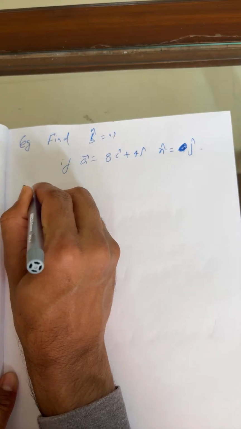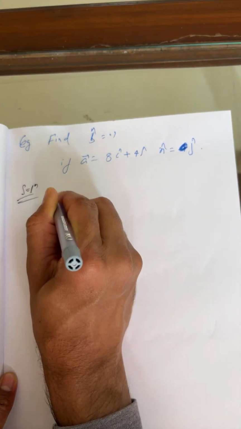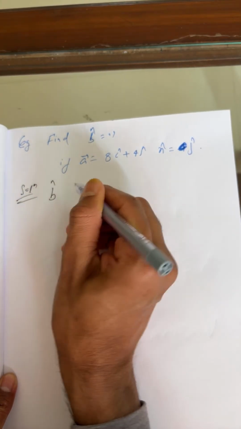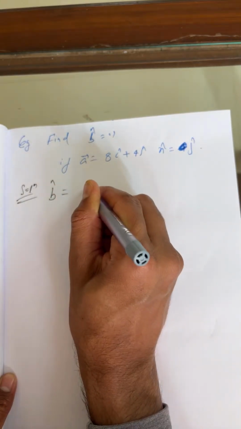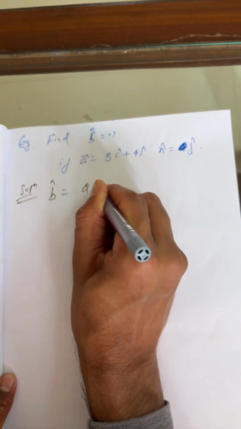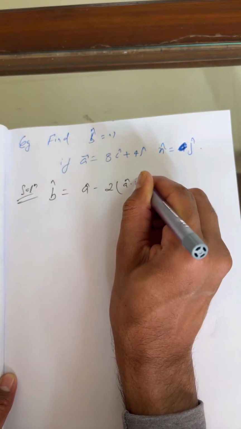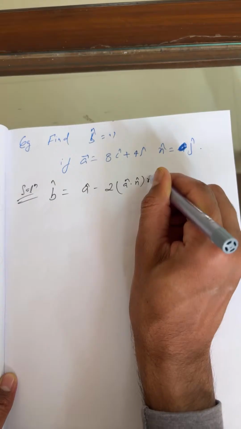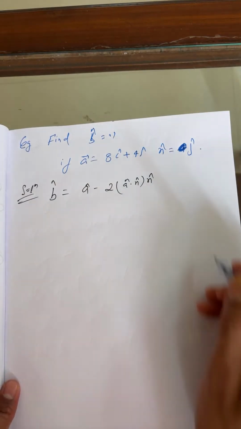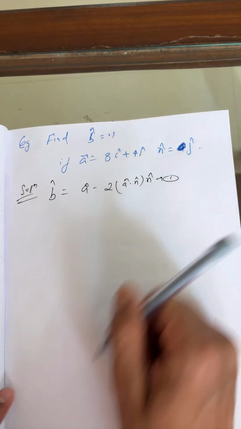Okay, so beta first you have to write the formula of b cap. It's nothing but a cap minus twice of vector a dot n cap into n cap. Let us say this is equation number 1.